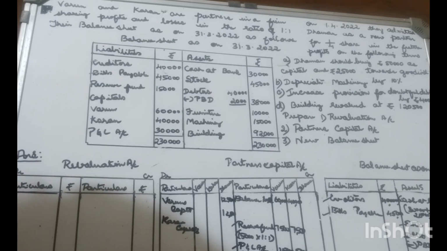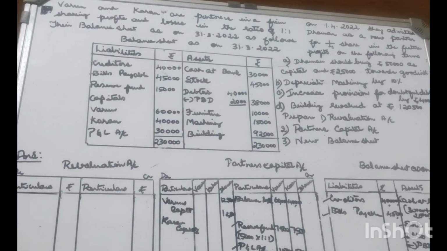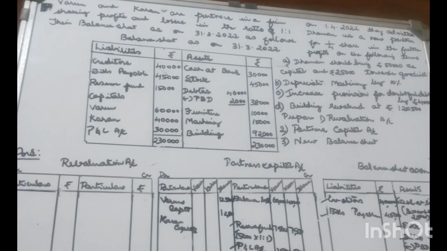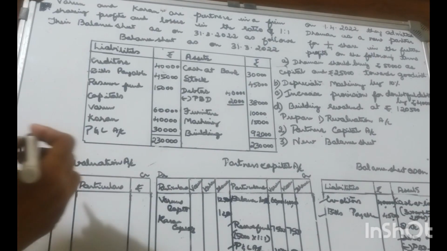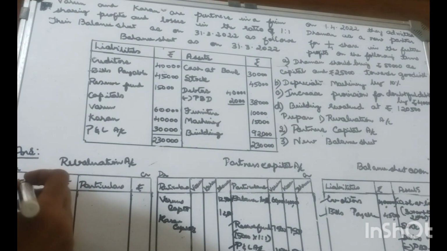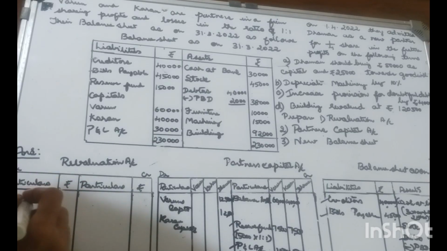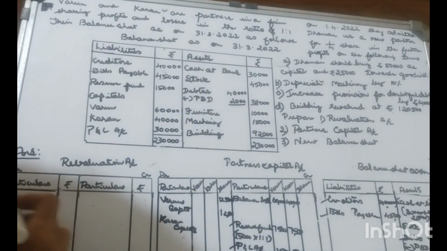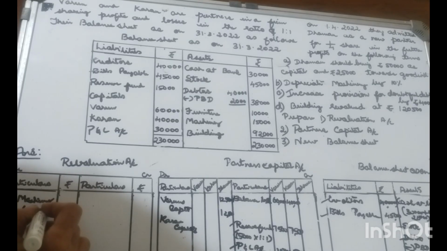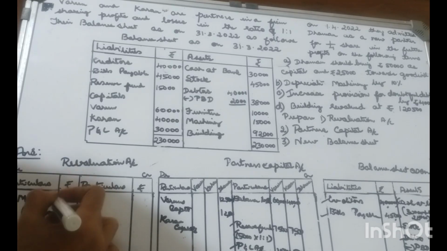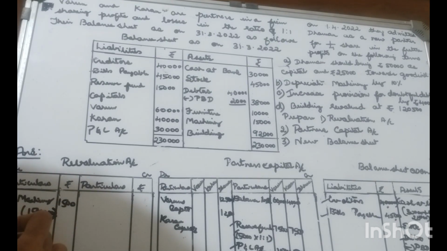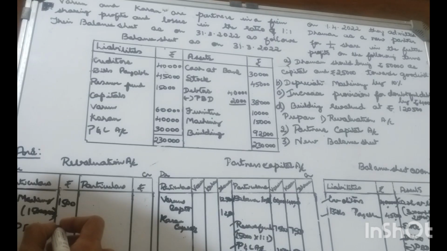This is how goodwill has to be treated. The value of machinery has been reduced. So the machinery account has been reduced by 10%. So 15,000 into 10% will be 1,500.